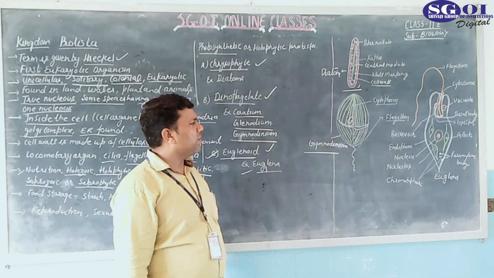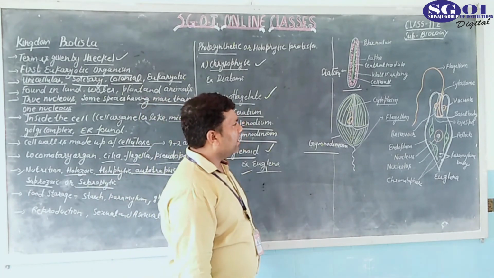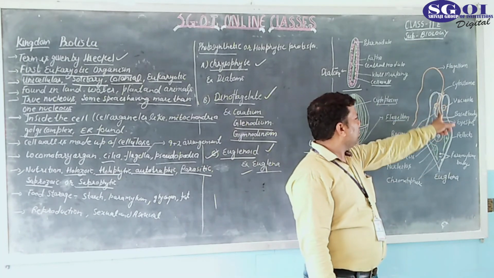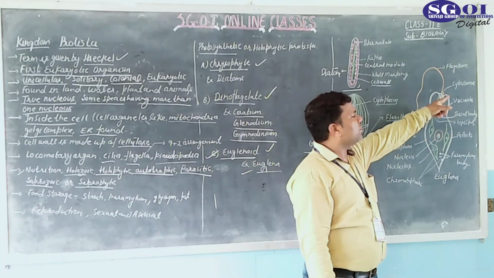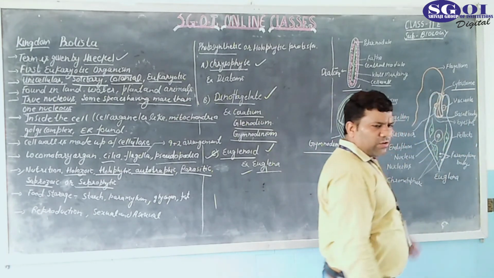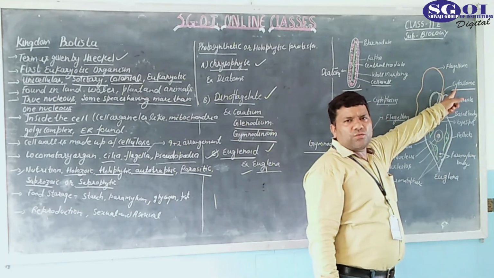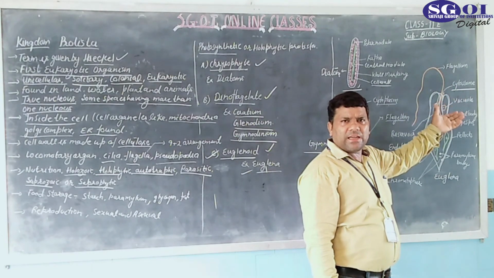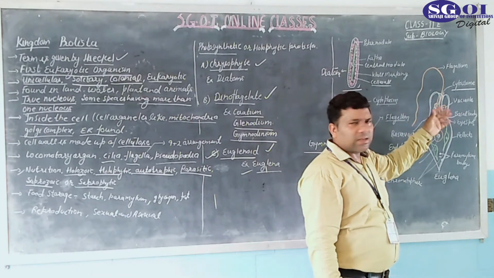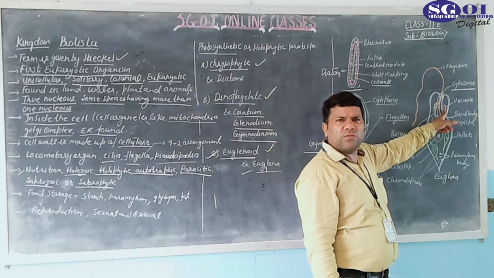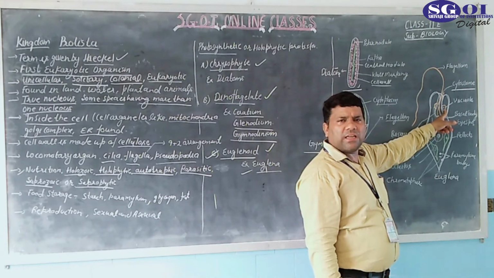Here the structure of Euglena is given. This structure is known as cytostome. It is also known as cell mouth. It is actually the part of Euglena that acts as a mouth. Here all the food particles enter inside. This is known as vacuoles. Inside the vacuoles, food material is found, and after digestion it can be ejected out from the body.